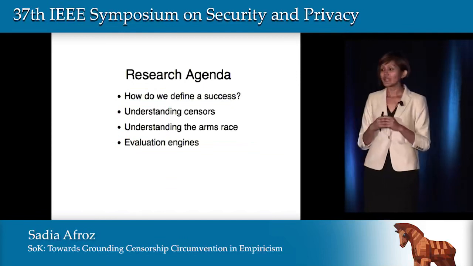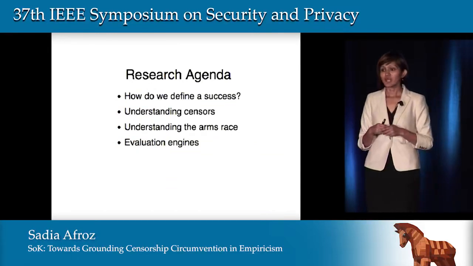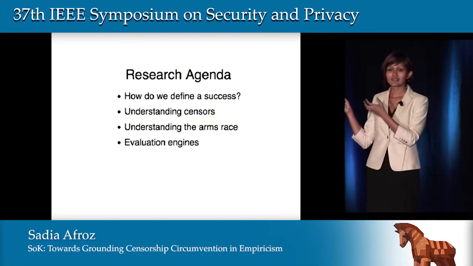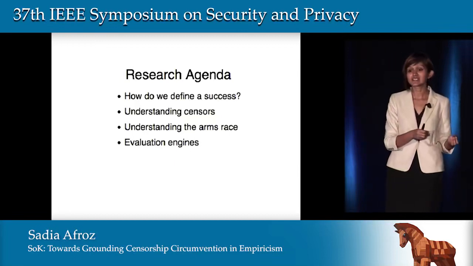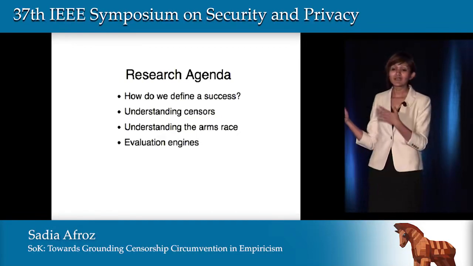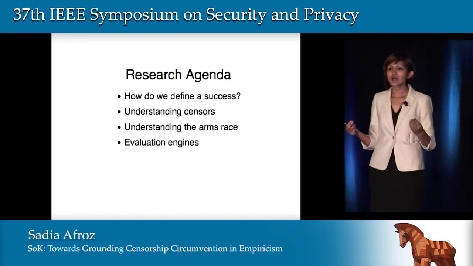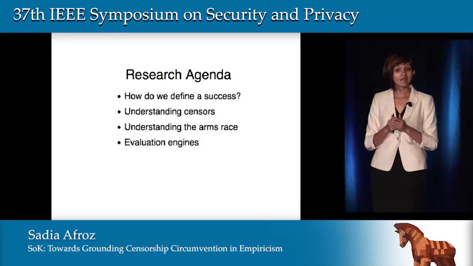So in summary, we did an extensive study of censorship measurement in the real world and censorship measurement we see in research papers. We collected a lot of data from different sources, and we noticed that the censorship problems that we see in the research are very different from the censorship problems real-world users face today. So one of the agendas of this paper is to realign some of the research effort to solve the real-world censorship problems. Now, if we want to talk about what makes a censorship system successful, we need to define what we mean by success.